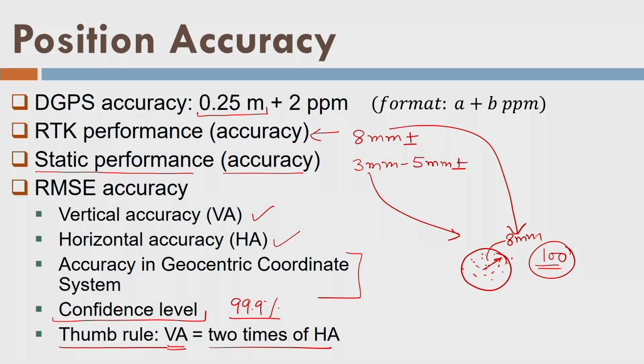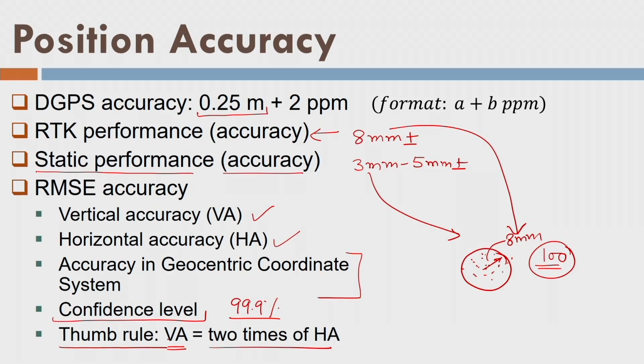However, vertical position is always calculated with respect to the horizon. If a satellite is above the horizon, it can be useful for position calculation. However, a satellite which is below the horizon will not be used. So I can say half of the satellites are not available at a time, but for horizontal positioning, all the satellites are available. That's the reason vertical accuracy is inferior to horizontal accuracy, and the ratio is 2 times. So if you have 8 mm horizontal accuracy, you will observe vertical accuracy will be 15 mm or 16 mm, something like this.